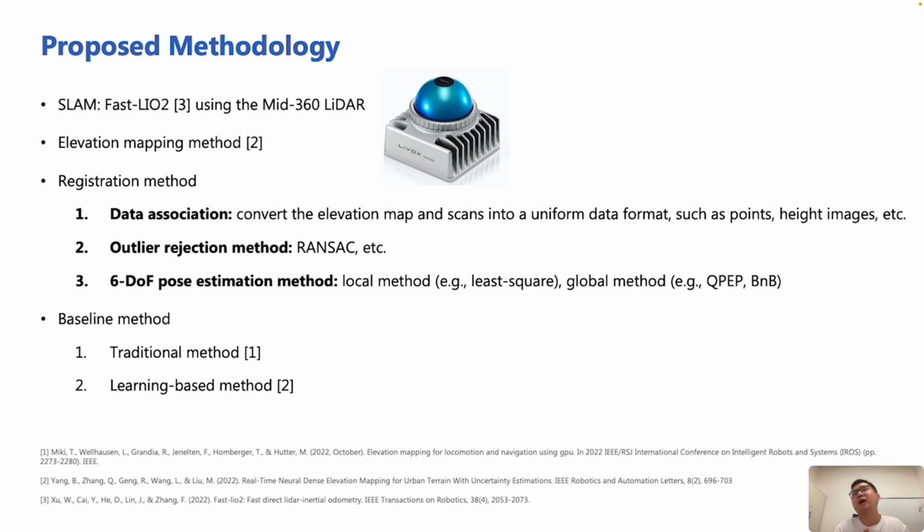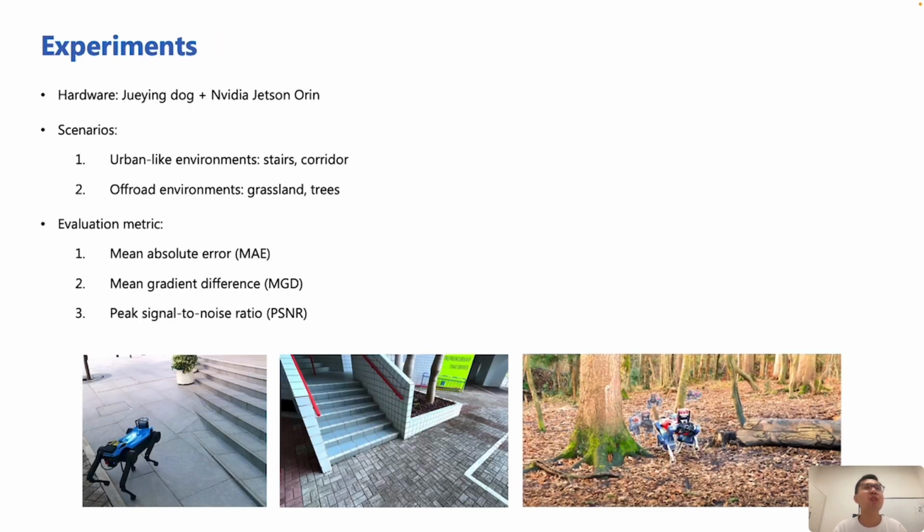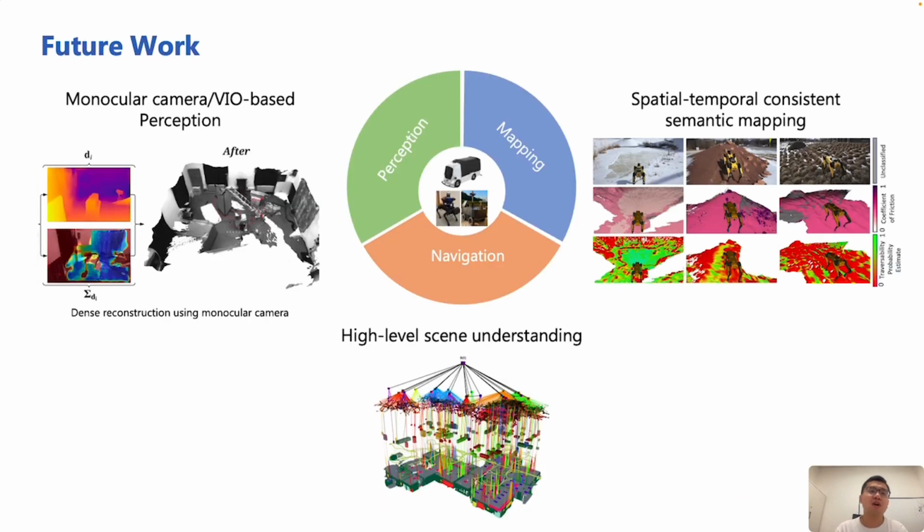And I will evaluate this method and compare with two baseline methods, including the traditional elevation mapping methods and learning-based methods, as mentioned before. And in experiments, I will deploy the algorithm on a Unitree Go1 or other robot dog, with the Jetson Orin computation platform, and test the algorithm in scenarios like urban environments, including stairs and corridors, and off-road environments like grassland and trees, as shown in this picture. Okay, that's all on my plans.